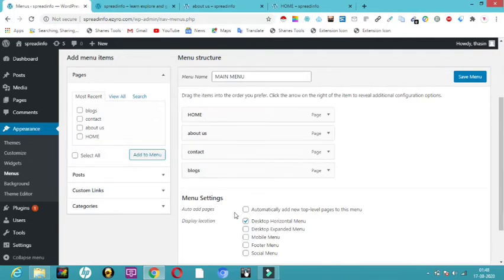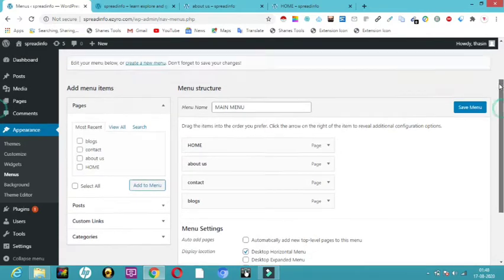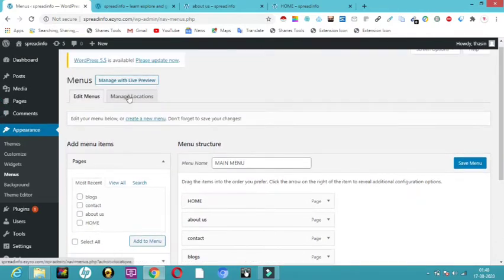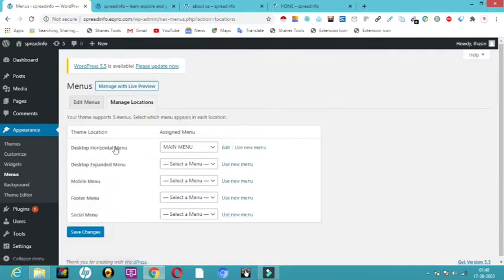I want this to be in this order, and I want this main menu on the topmost layer in a horizontal way. So now what I have to do is, here you can see manage location. I'll click on manage location, and here you can see desktop horizontal menu. Here you just have to click on the drop down. Here you can see main menu. I'll click on main menu, and I'll click on save changes.